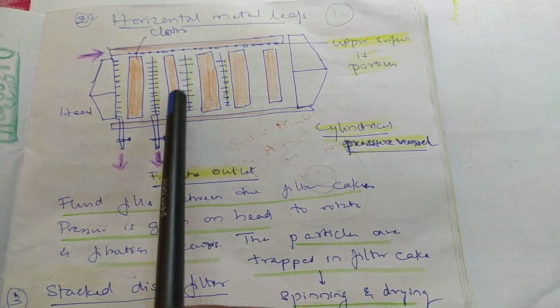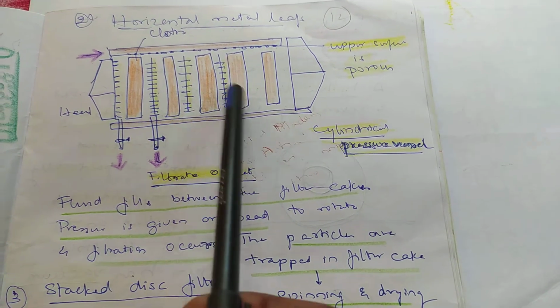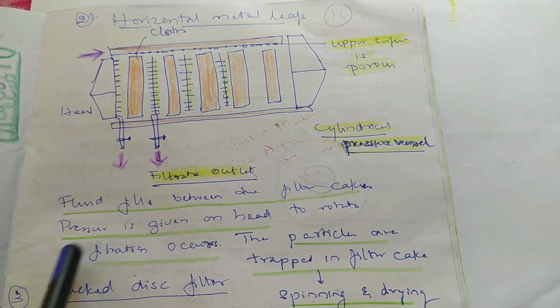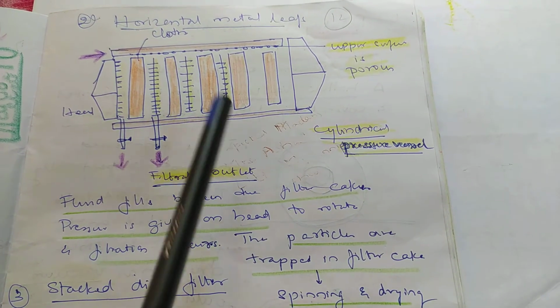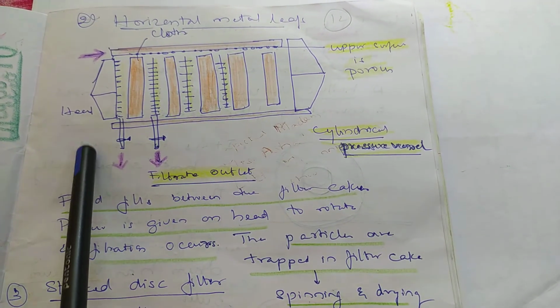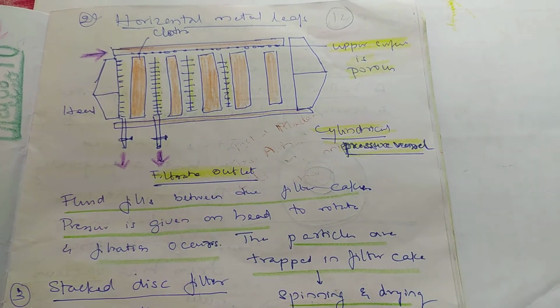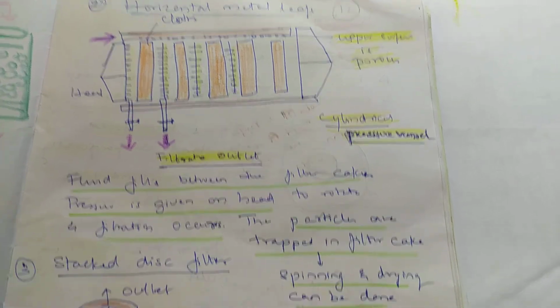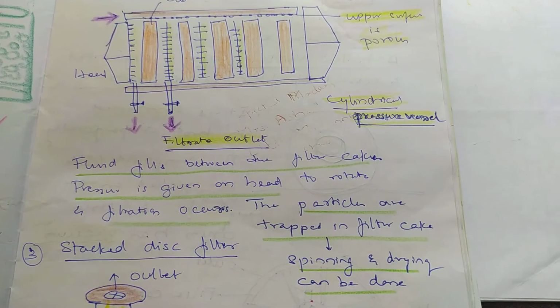Cells are entangled in these cloth materials, forming filter cakes. Fluid fills between the filter cakes. Pressure is given on the head to rotate, and filtration occurs. The particles are trapped on the filter cake. It can be done by spinning and drying.